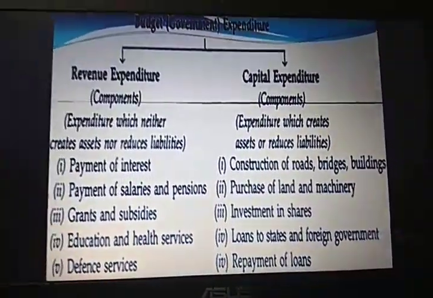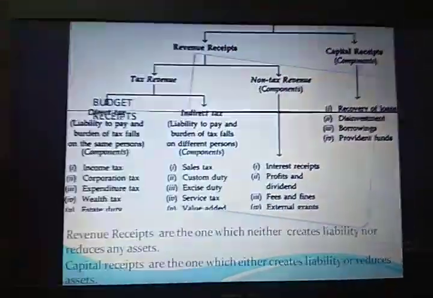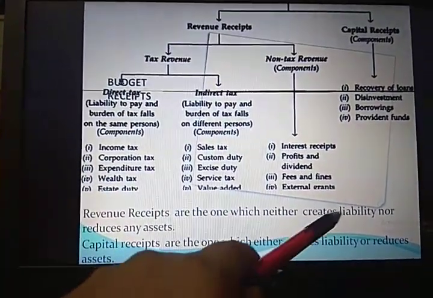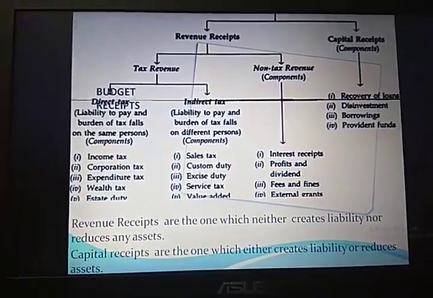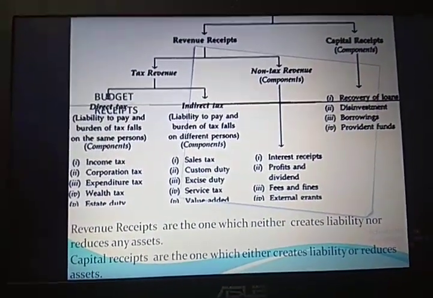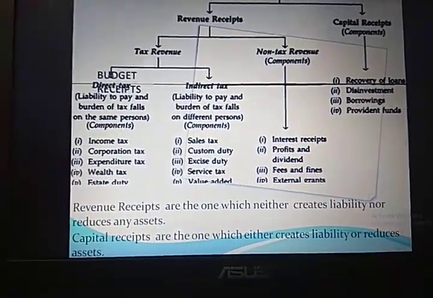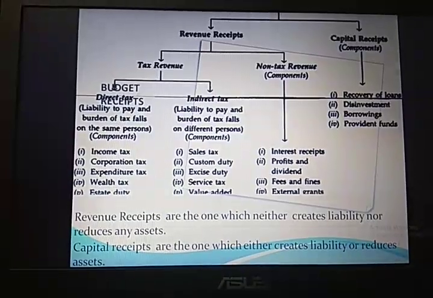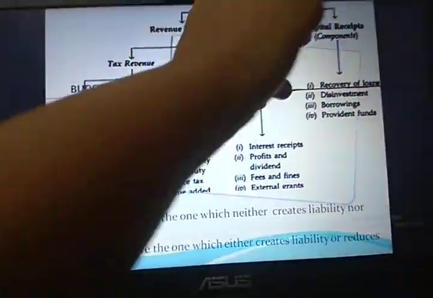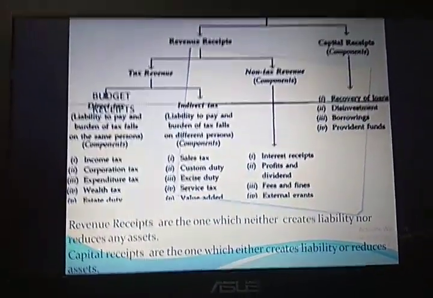So this is how you are going to answer, and the same is the case with revenue receipt and capital receipt. In case of revenue receipt, you will write both the reasons, which neither creates liability nor reduces any asset. But in case of capital receipt, you have to give any reason which can be suitable according to the situation. In many situations, even both the cases may be applicable. So you have to decide, you have to judge. Like if I talk about borrowings, borrowings is a capital receipt because it is creating liability for the government. So this will be the answer.